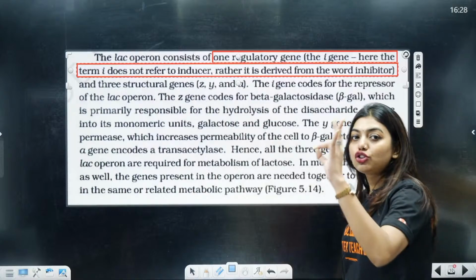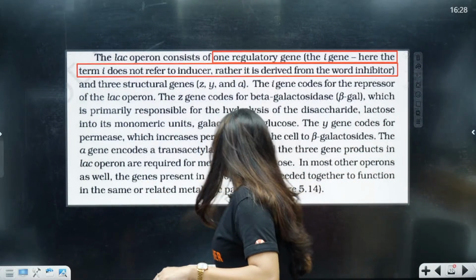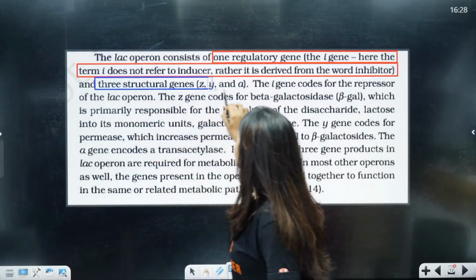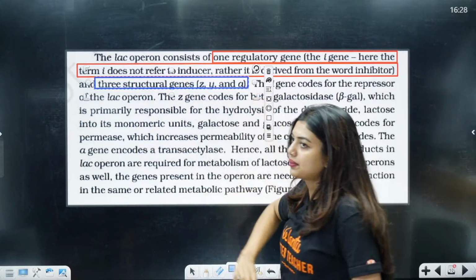Okay, and there are 3 structural genes. I'm going to ask you these questions later. That time, if you people confusingly answer, then it's there for you people. Okay, Z, Y, A.